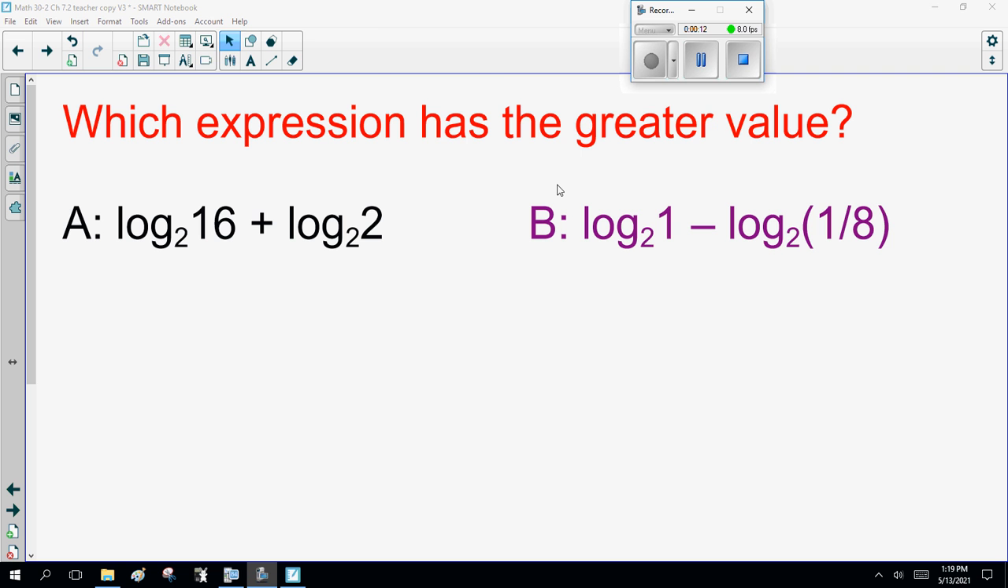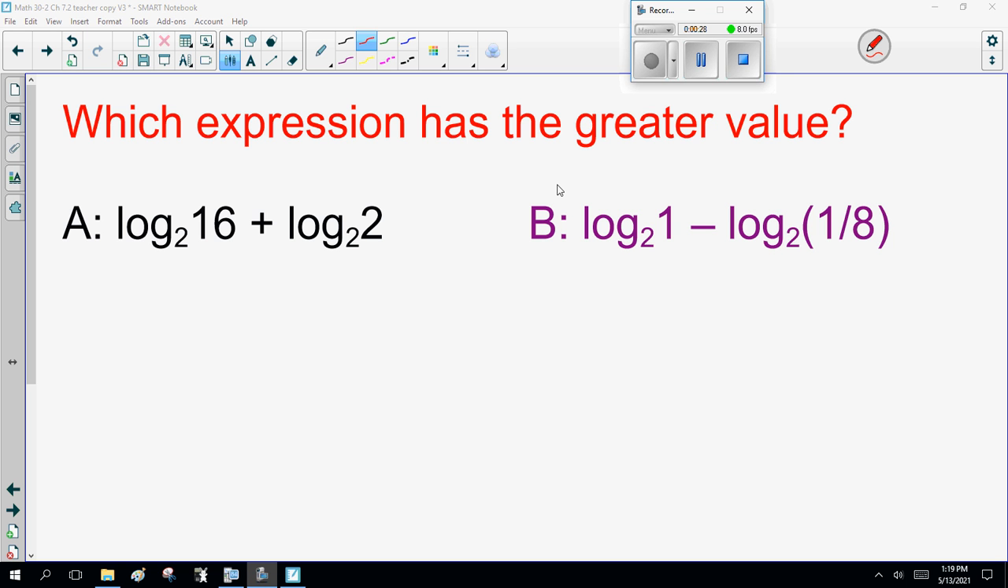Now, if I want to be a poo head here, this is about as poo head as I can get with this section. Which expression is the greater value? As I said, later I'll show you how to do this on a calculator. So right now, I need you to be able to convert these logs to exponents.